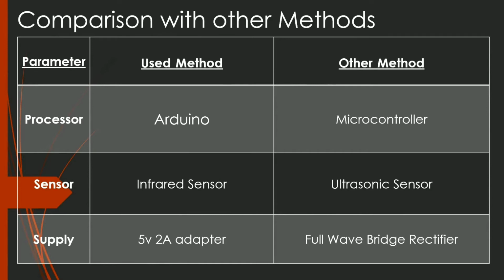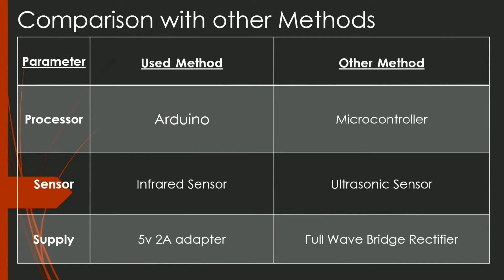The processor used in our system is Arduino UNO. Other than Arduino UNO, we can also use a microcontroller. But nowadays the microcontroller is outdated. Also it requires a separate development board in order to program it. For Arduino UNO, it is easy to program without a development board.